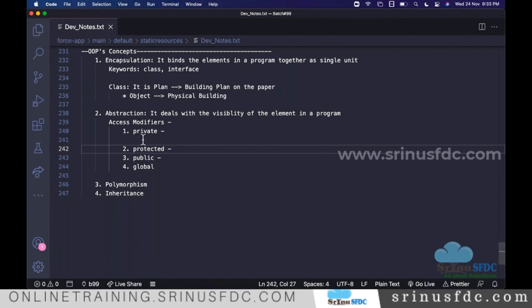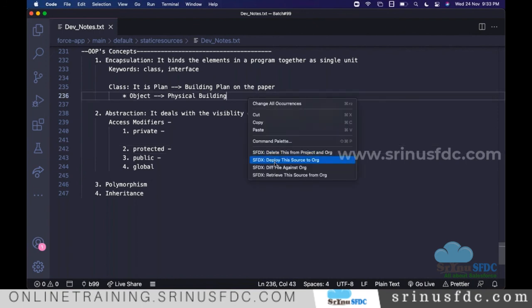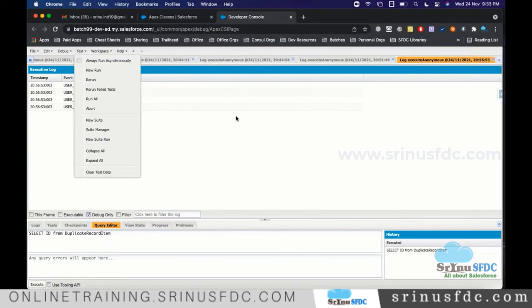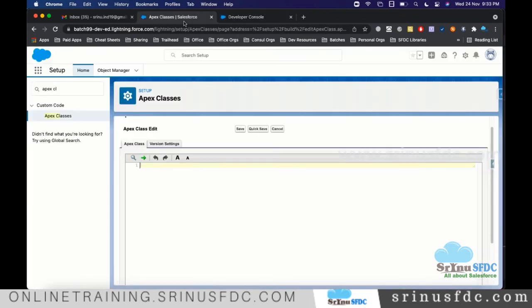Here we develop and it is stored in our local system. Once it is ready, we deploy to this org, like the door manufactured elsewhere and fixed into the building. So it will enter our org and we can make use of it. Just understand this; since we don't have time, tomorrow we'll create a program and see exactly how it works.